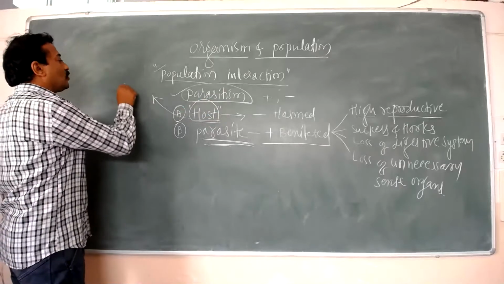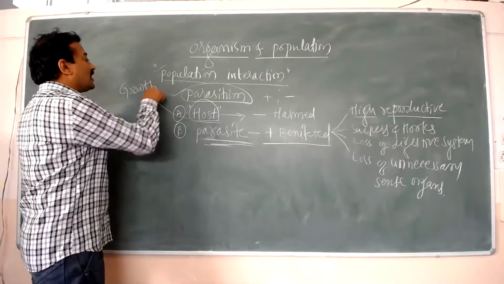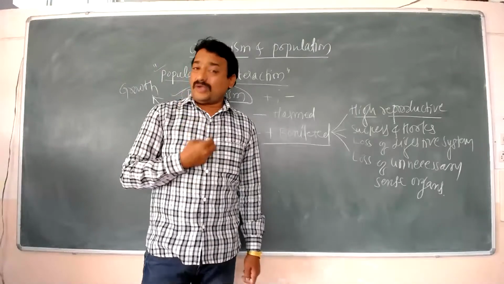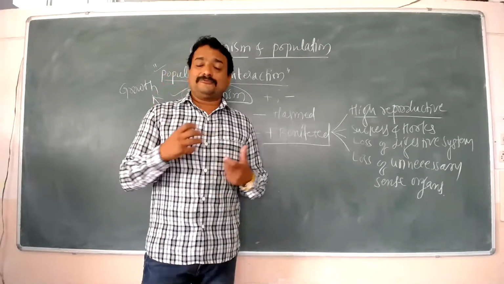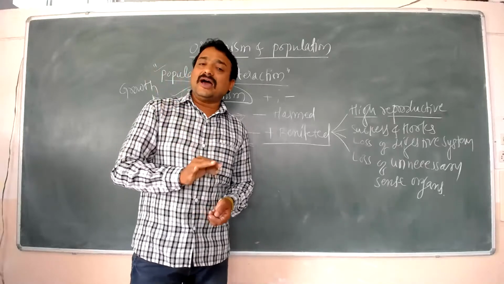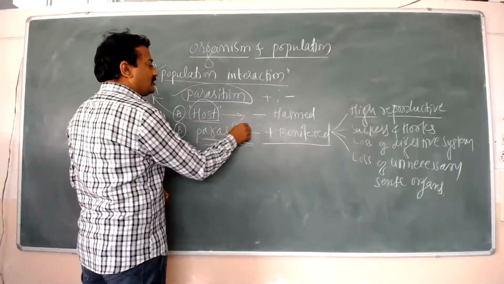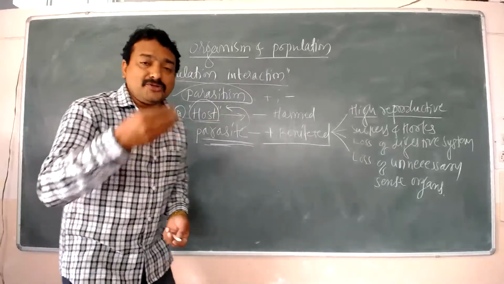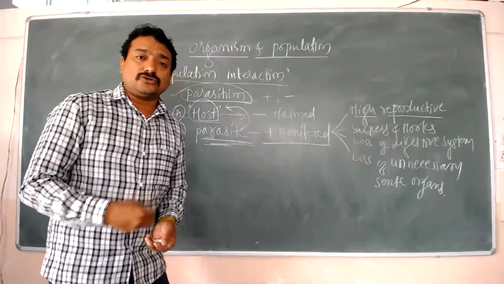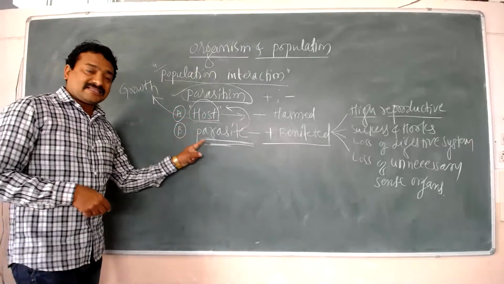For example, growth. When we have good food habits, when we have enough food, when we have enough space for living, and when we are not suffering from disease, then we will have good health. But when parasites affect the host, maximum nutrients are absorbed by the parasite, and the food which is eaten by the host is not absorbed by the host itself, it is absorbed by the parasite.